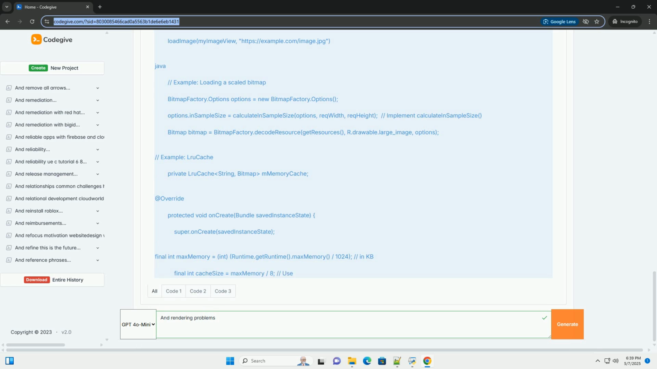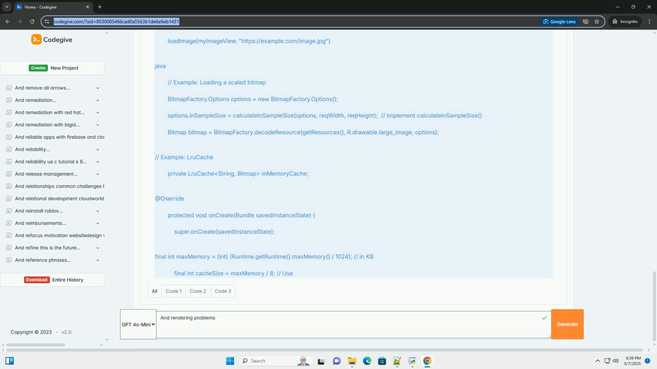Good luck! Okay, let's dive deep into rendering problems in Android, exploring their causes, how to identify them, and, most importantly, how to fix them with code examples. This will be a comprehensive guide covering various aspects of rendering performance.